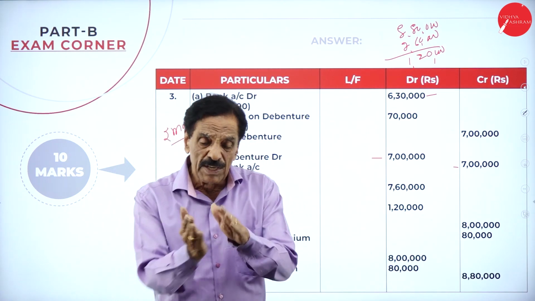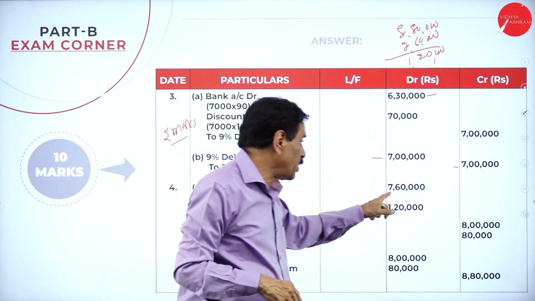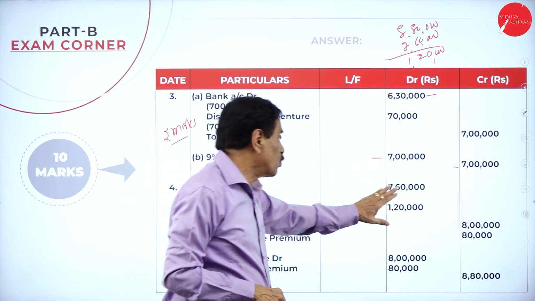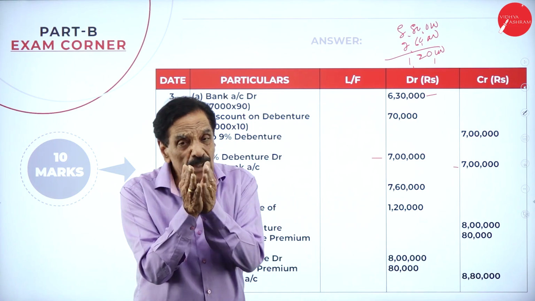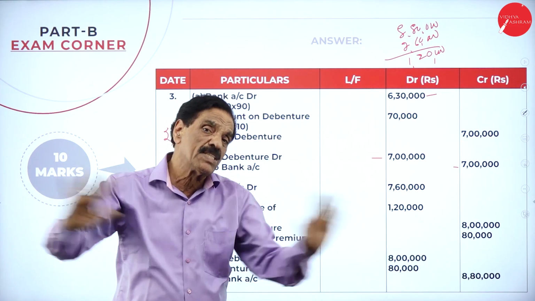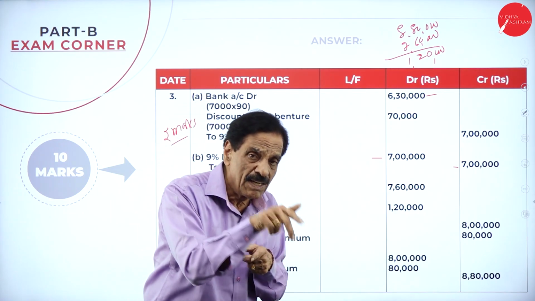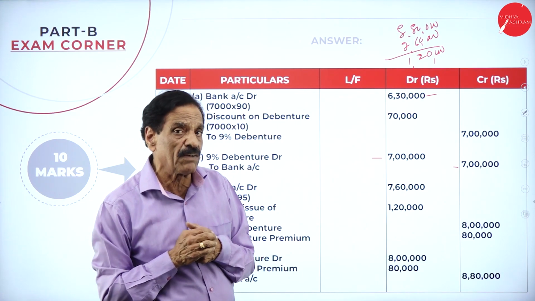Both sides a loss, no? Discount is also a loss, premium is also a loss. Actually, you have to receive here 8 lakh. How much are you receiving? 7 lakh 60,000. So there is 40,000. You are paying 80,000 more, so how much more are you paying? 1 lakh 20,000 more, which is a loss to you. Discount of 40, premium of 80, totally 1 lakh 20,000, you are a sufferer of loss.